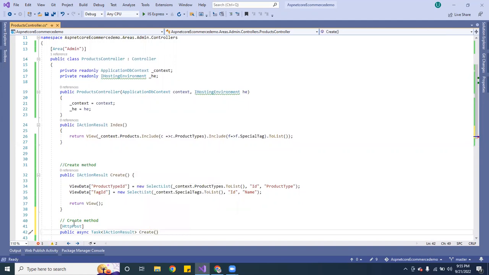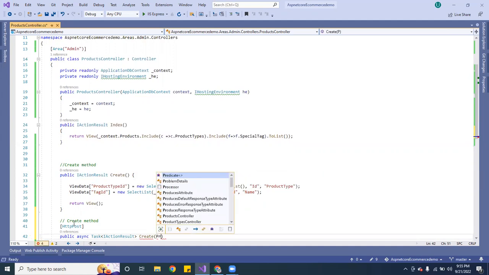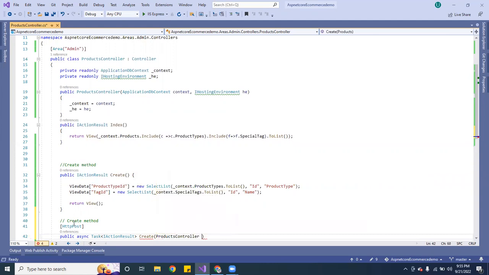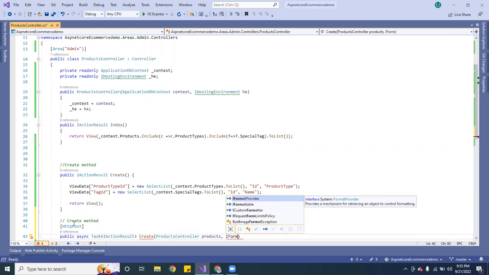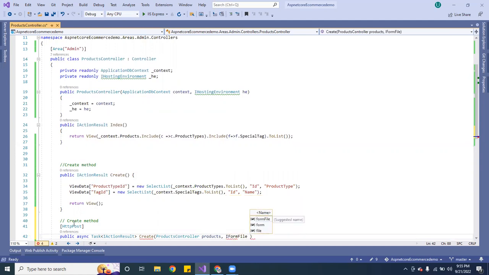And in order for us to create a new post or new product, we want to pass here products, and I'm going to call it products. And here I am going to pass IFormFile. And also we're going to pass the image.